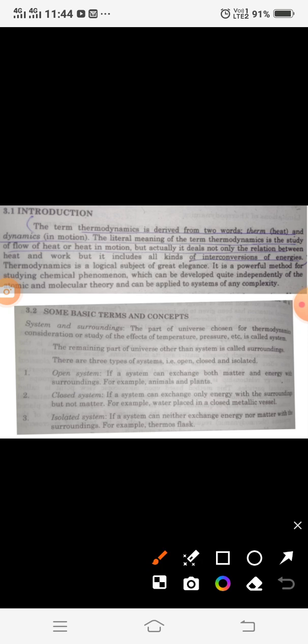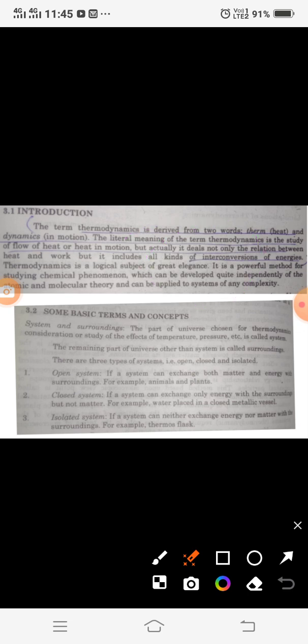Thermodynamics. Today we will talk about thermodynamics, which is derived from two words. One word is therm, which means heat. The other word is dynamics, which means in motion. So the literal meaning of the term thermodynamics is the study of flow of heat, or heat in motion. It deals with the relationship between heat and work, and it also includes all kinds of interconversion of energies.